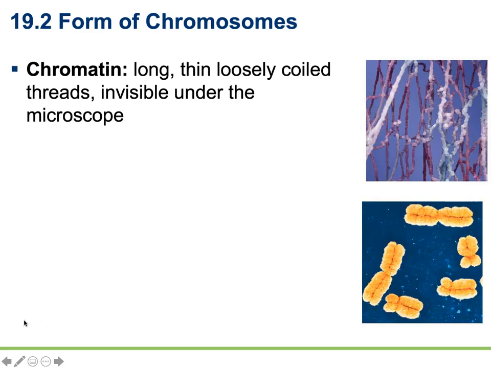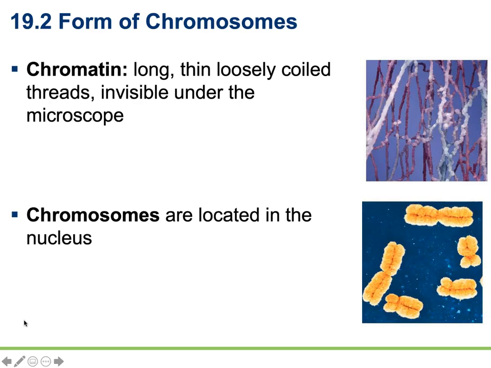DNA is going to take on several different forms depending on its current function. When the cell is replicating its DNA and carrying out its normal daily functions, the DNA is going to remain in long, thin strands, loosely coiled, called chromatin. In this form, chromatin is going to be invisible underneath the microscope. During cellular division, however, the chromatin is going to condense down into chromosomes, which are located inside of the nucleus.